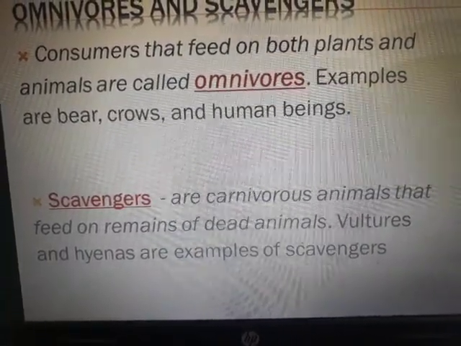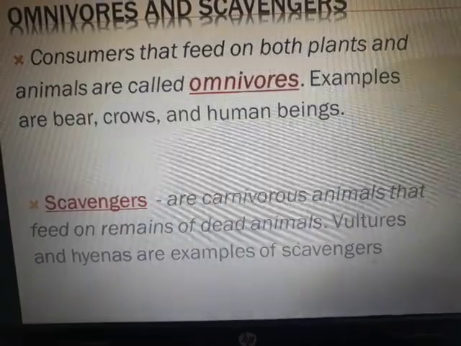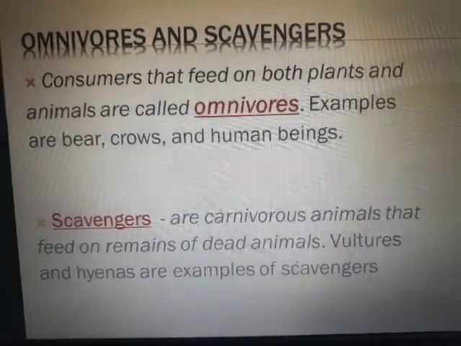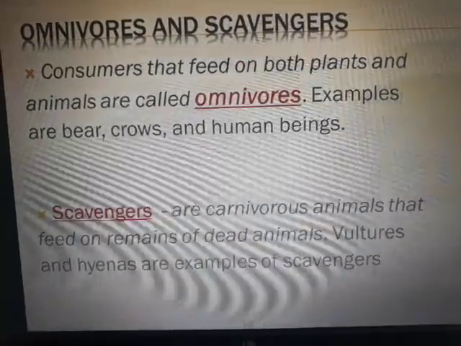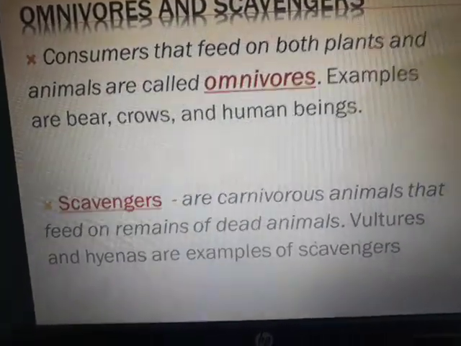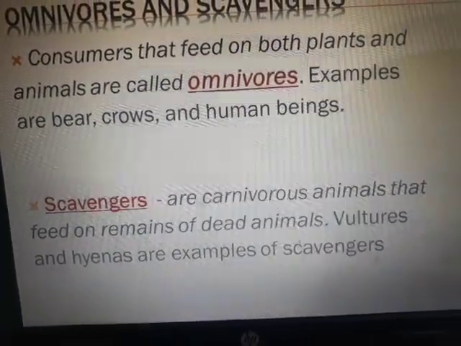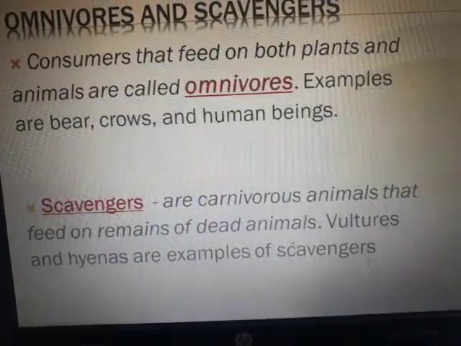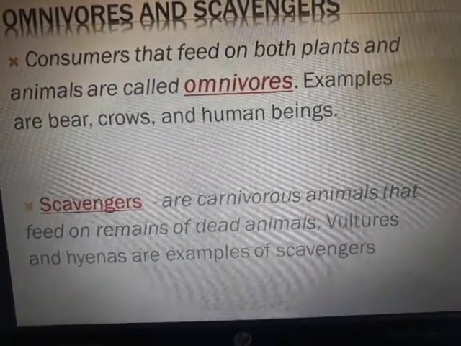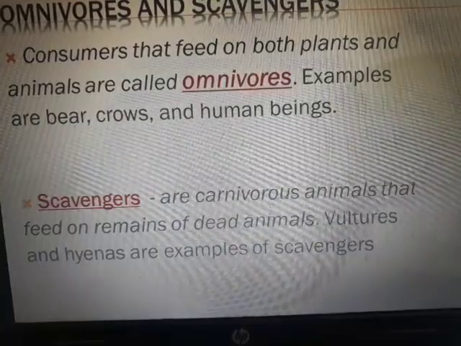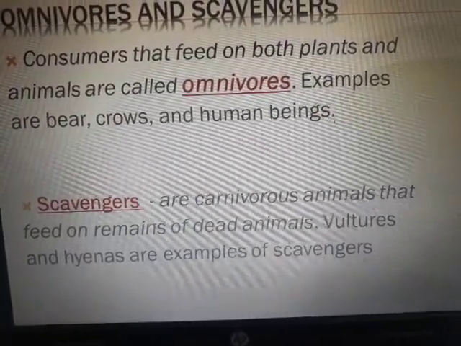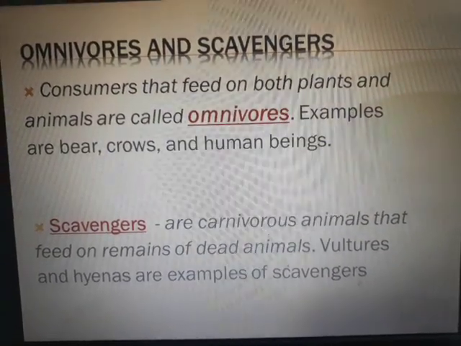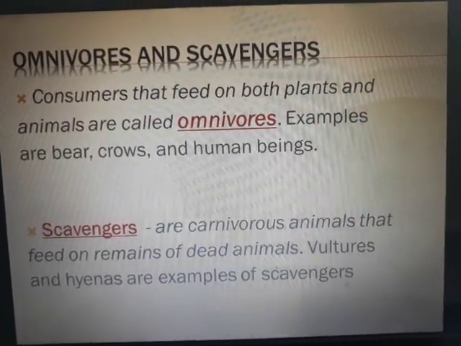Okay, scavengers. These are the carnivorous animals that feed on remains of dead animals. Vultures and hyenas are the example, or you can say the best example of scavengers, and that is why scavengers are called the natural cleaners of the earth, because they eat up the dead remains of the animals and they remove the decaying matter from the earth. That is why they are very, very important. Vultures and hyenas are very important part of the ecosystem, okay, because they eat up the dead flesh.